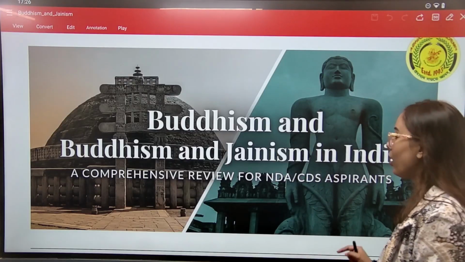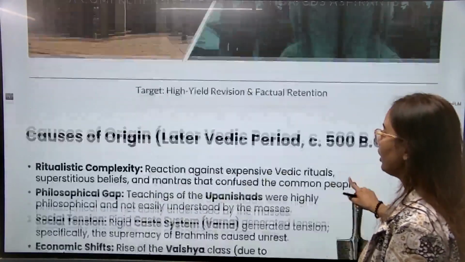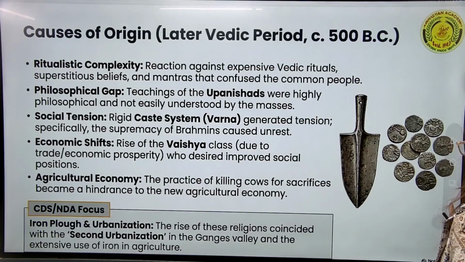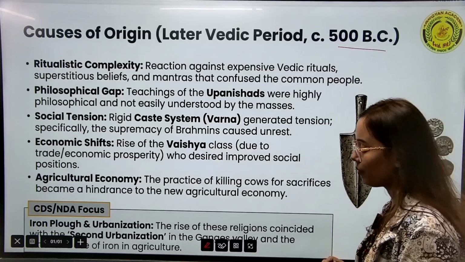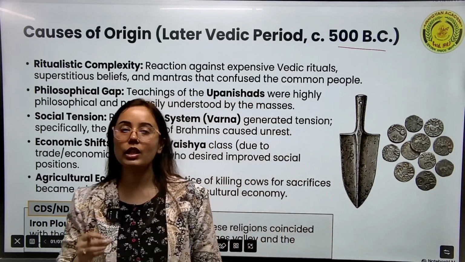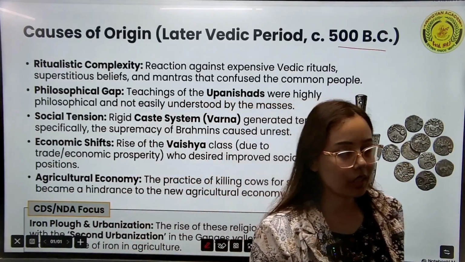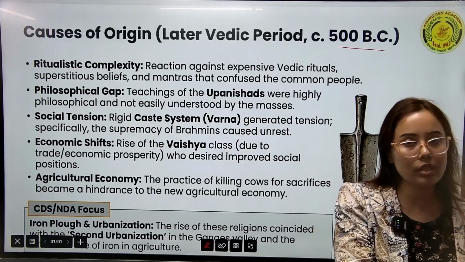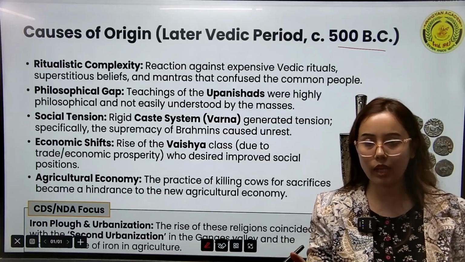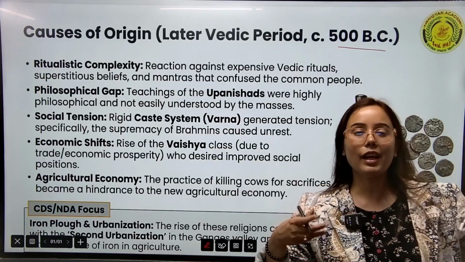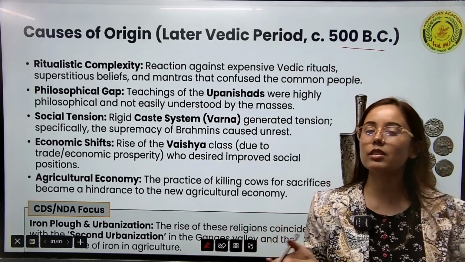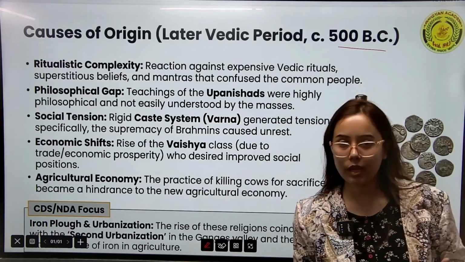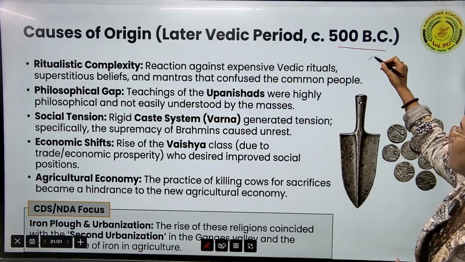So see, when we talk about Jainism and Buddhism, the time period when they originated was around 500 BC. Jainism came quite a bit earlier than Buddhism, but there is no huge time gap. After some time Buddhism came into being, so more or less in the same time period these two religions originated.